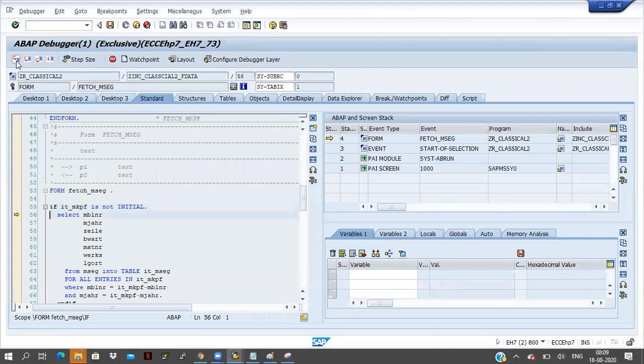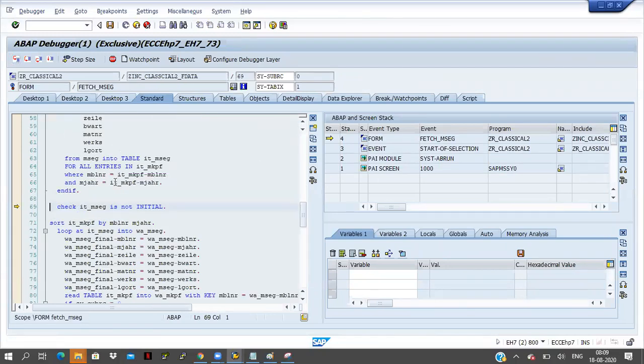IT_MKPF data is coming here. Here IT_MKPF is not initial, meaning I'm checking whether IT_MSEG contains data or not. Data is available in IT_MSEG. Click on F5, nothing will happen. It will go to the next line because I'm checking that it is not initial, not empty. Then only it will allow here.